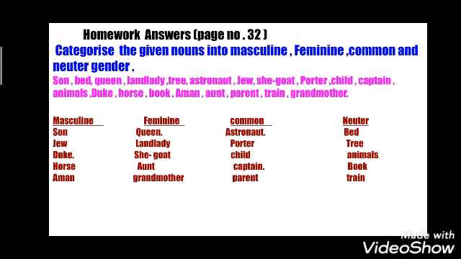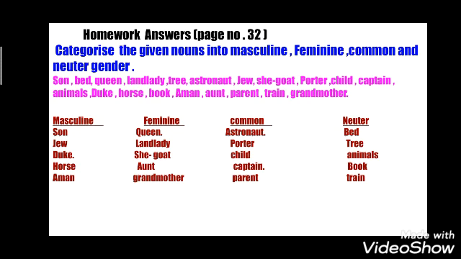Now coming to feminine. Feminine means they indicate a female person or animal. The words are queen, landlady, she goat, aunt, grandmother. Now what is common gender? Common gender refers to both male and female. The words are astronaut, potter, child, captain, parent. Now neuter gender. In this gender, the words are bed, tree, animals, book, train.